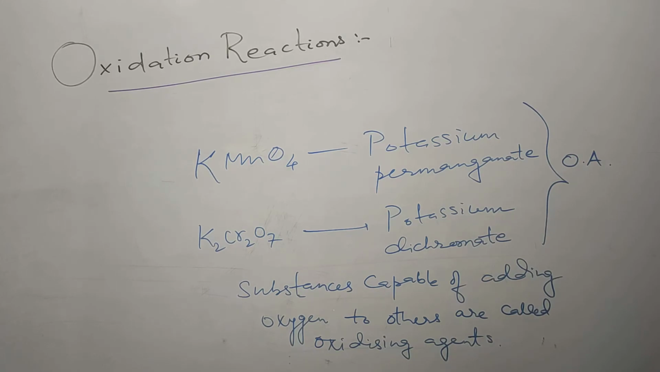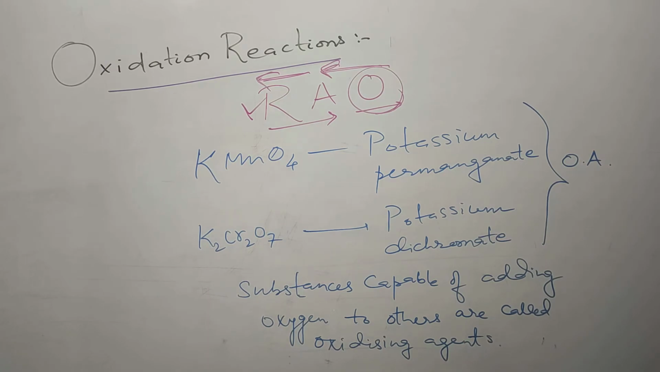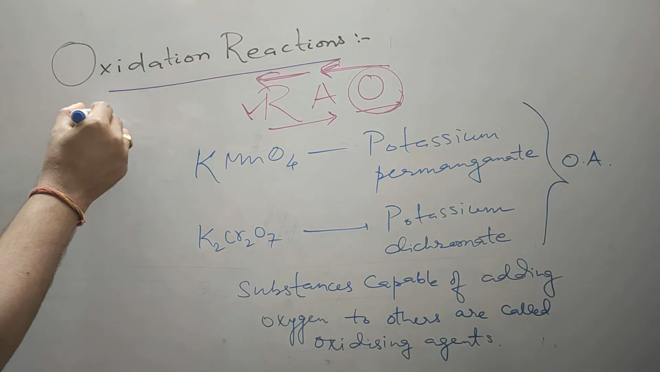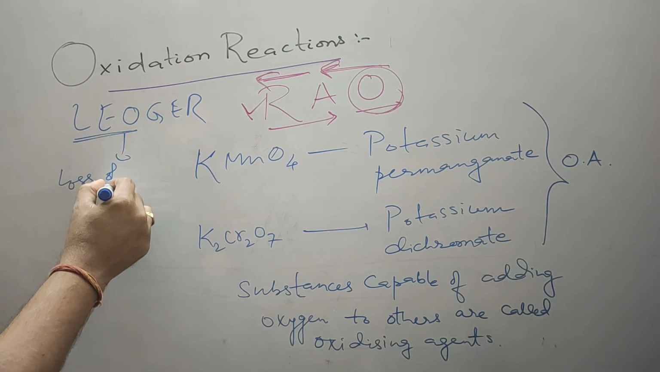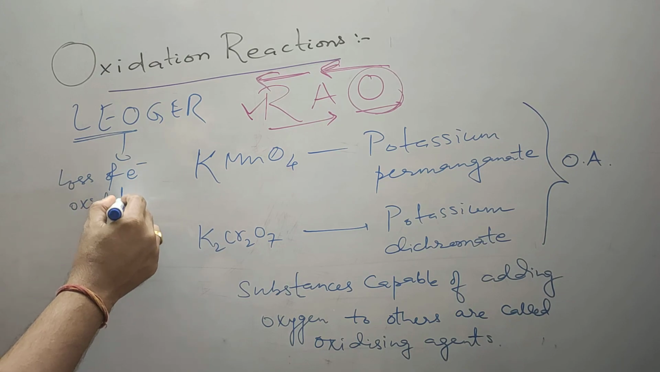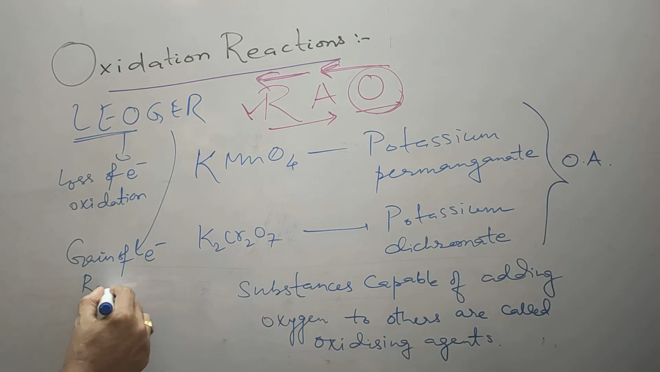You can remember this with a trick, RAO. The RAO trick says that reducing agent undergoes oxidation, and oxidizing agent undergoes reduction during a redox reaction. That will be very helpful for you. You can also remember another trick called LEO GER. LEO GER means loss of electron is oxidation, whereas gain of electron is reduction.